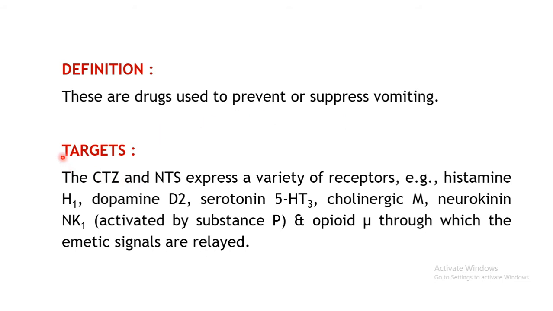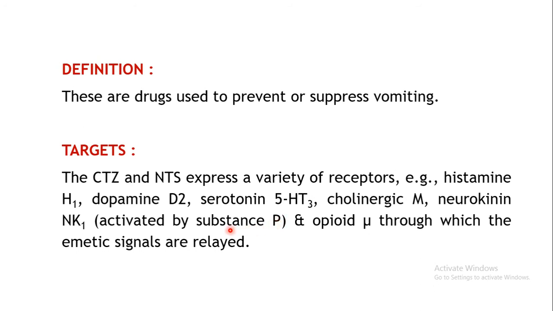Now these are the targets which I was talking about a little while earlier; we have also seen all these targets under the emetics chapter. These two, CTZ and NTS, which are located in the medulla oblongata, have a variety of receptors: histamine H1 receptors, dopaminergic D2, serotonergic 5-HT3, cholinergic muscarinic receptors, and the neurokinin NK1 receptor, which is activated by substance P. As we have seen earlier, 5-HT is a very important mediator for provoking emesis, but it is not the only mediator.